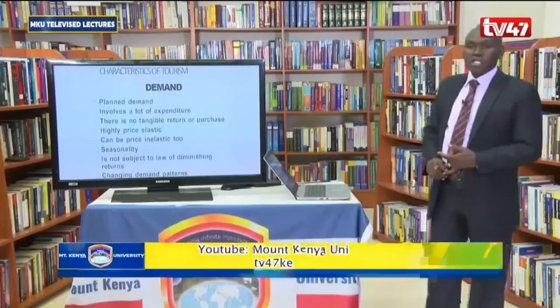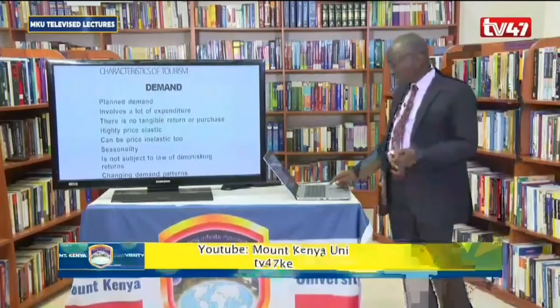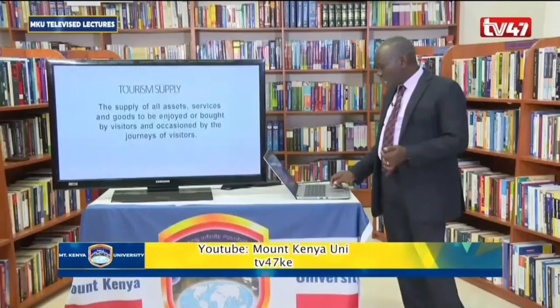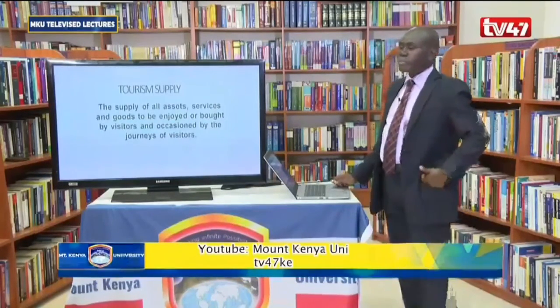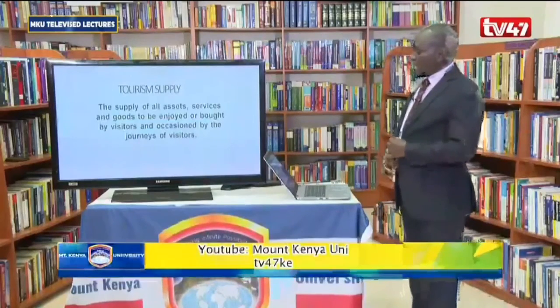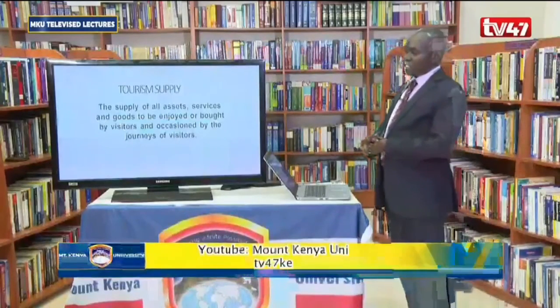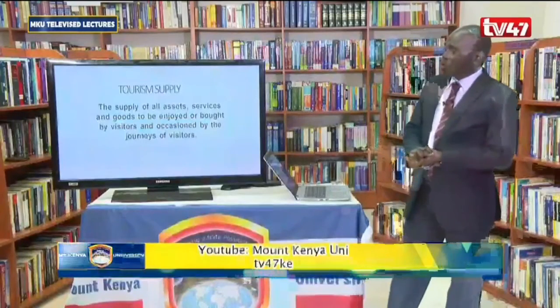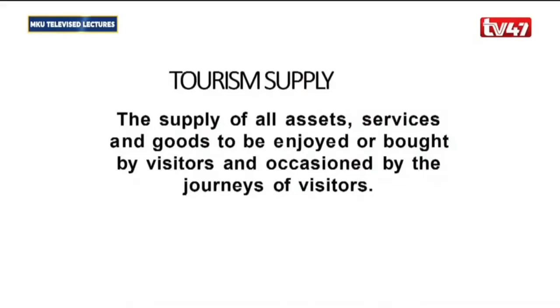Then it also is characterized by changing demand patterns. Then we focus on tourism supply. Now, as far as tourism supply, here we're talking about the supply of all assets, all services, and goods that are to be enjoyed or bought by visitors and occasioned by the journey of the visitor. So all the assets, all the services that are provided for purposes of consumption by the visitor is what we are talking about, the tourism supply.